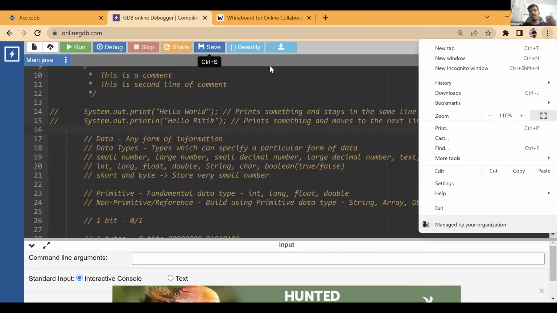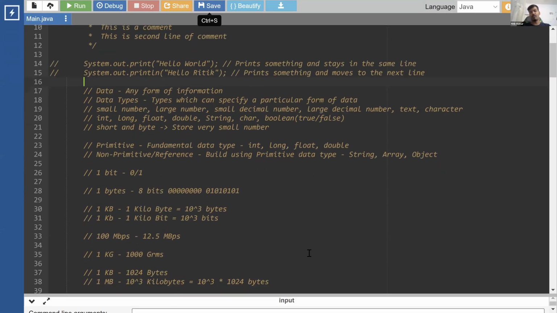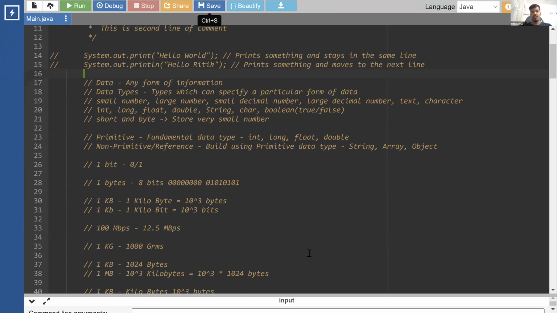Most of the things that you want to print will get printed using print and println. So these are the most common ways to print something into the console.